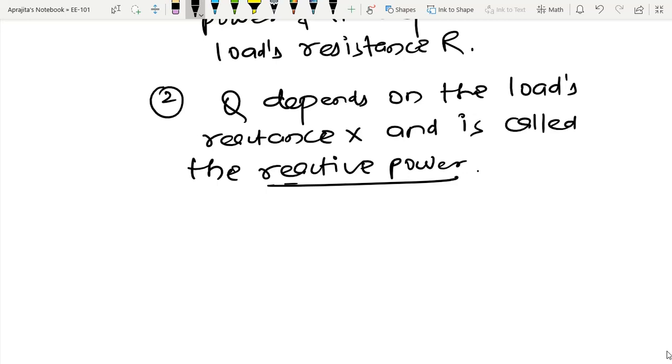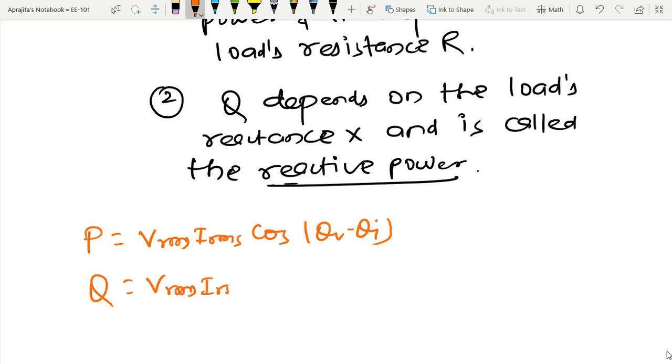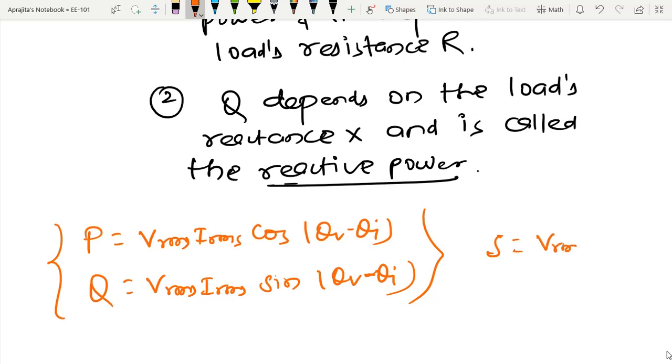If I collect the real part, then I have the quantity P, that is Vrms Irms cos(theta V minus theta I), and Q is Vrms Irms sin(theta V minus theta I), because what we have seen is that S I can represent as Vrms Irms angle theta V minus theta I. So this is our complex number, and from that I collect the real part like this, and the imaginary part looks like this.